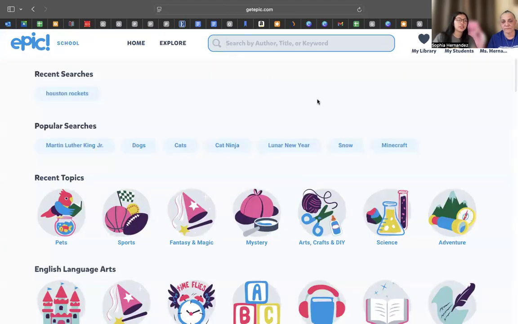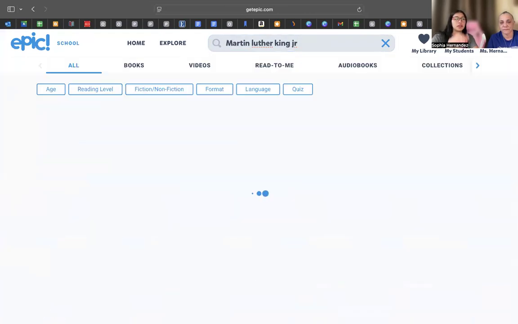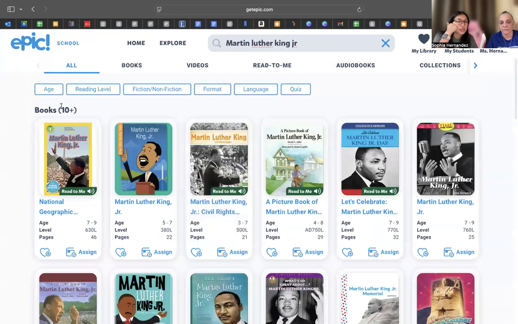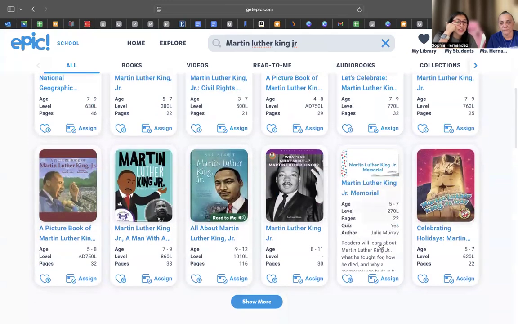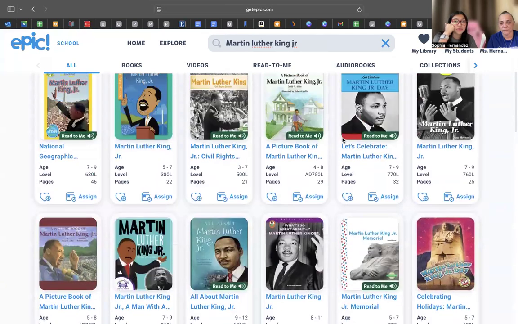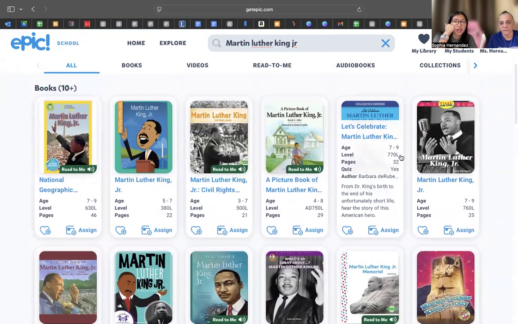And then once you get to this part, you can look up Martin Luther King Jr. And let's see. There's more than 10 books on just Martin Luther King, and it also includes the memorial and why we celebrate the holiday.